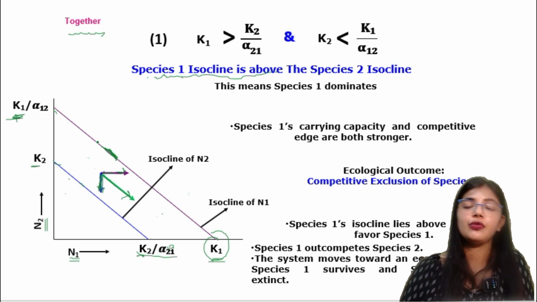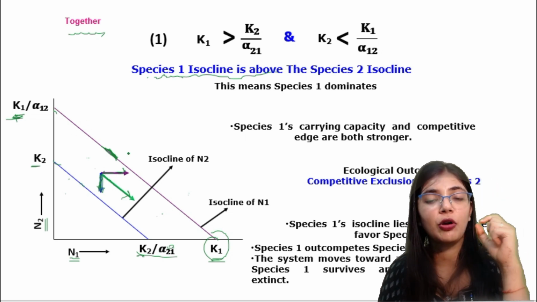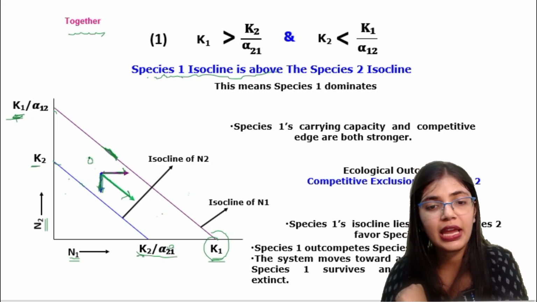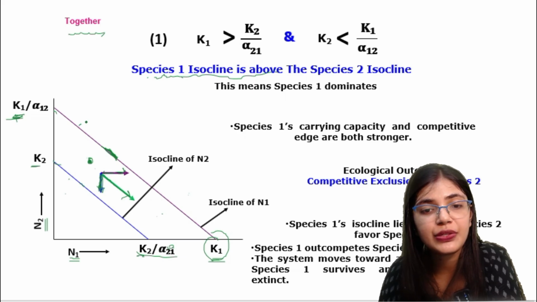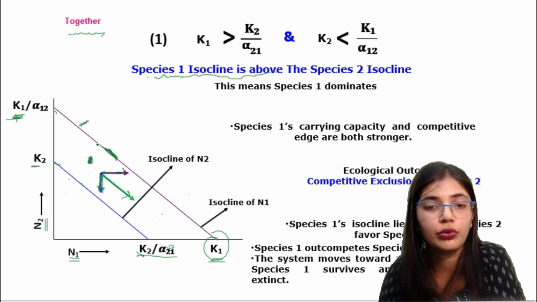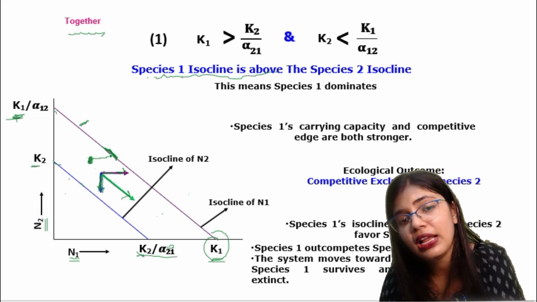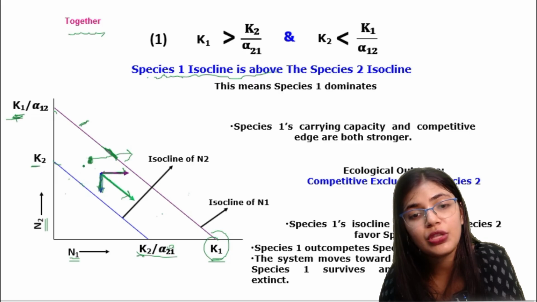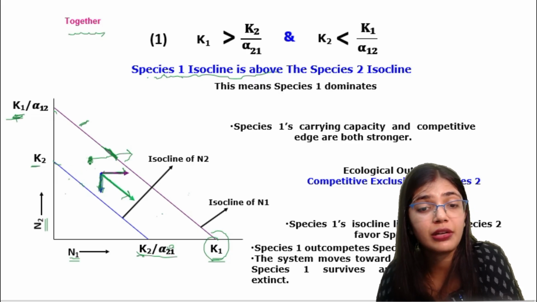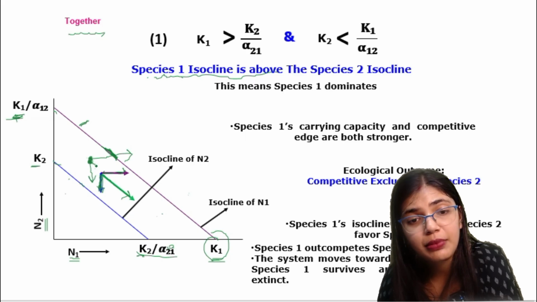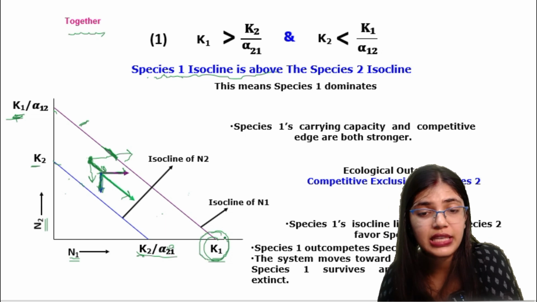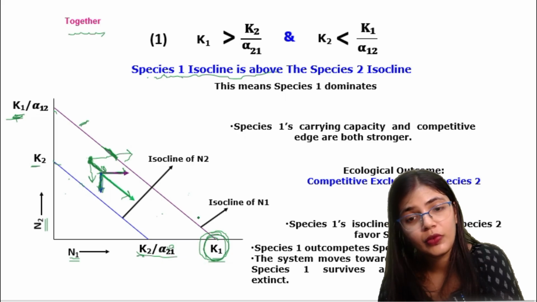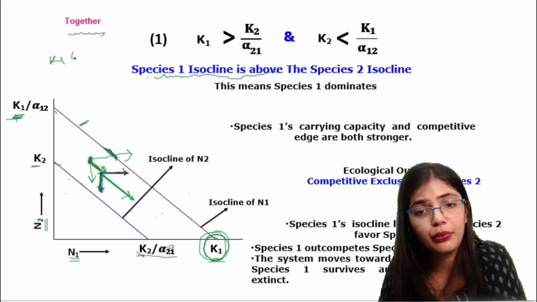So what happens here? The first thing about this isocline is that we will randomly take a point. In this case, for species 1, the point is down, it is below, that means this line will increase. And for species 2, the point is above, that means it will decrease. So in between there is the resultant line, indicating who is going to win. In this case, K1 is going to win.